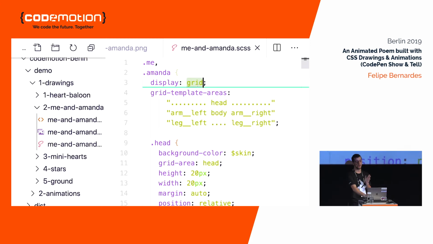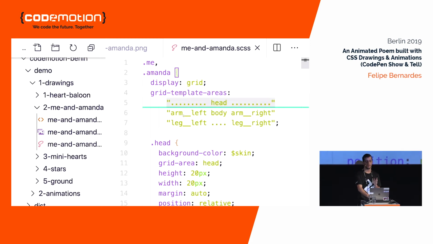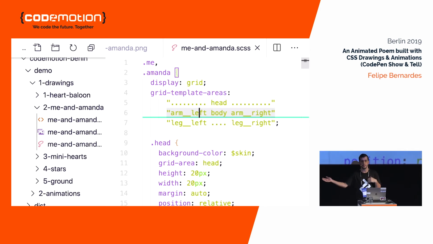We have columns determined in these strings, and also rows. So there's 3 rows. In the first one, there's nothing in the first column. In the second column, there's the head, and the third column, nothing. For the second row, there's the left arm, the body, and the right arm. And for the third row, there's the left leg, nothing, and the right leg. Okay? That's common code.